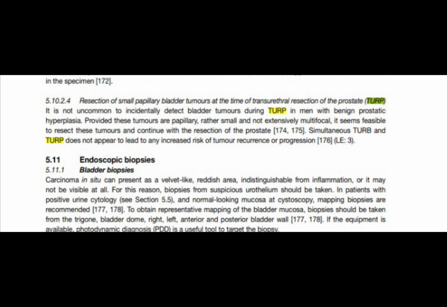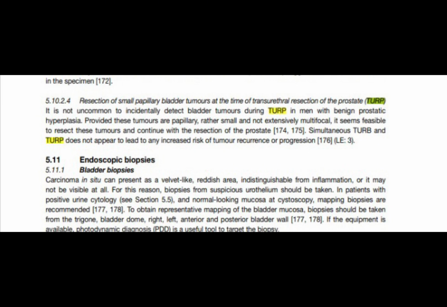And now it is not uncommon to incidentally detect a bladder stone. So what to do in that scenario? If you have planned a patient and during cystoscopy you find a bladder stone, and the stone is small, it is better to perform cystolitholapaxy and in the same sitting go for TURP. But if the stone is of a large size and you think you are unable to perform both in one sitting, then go for cystolitholapaxy and then go for TURP in the next list.